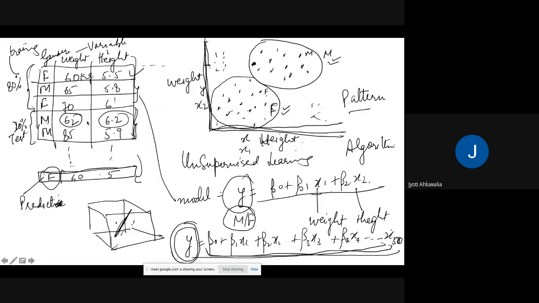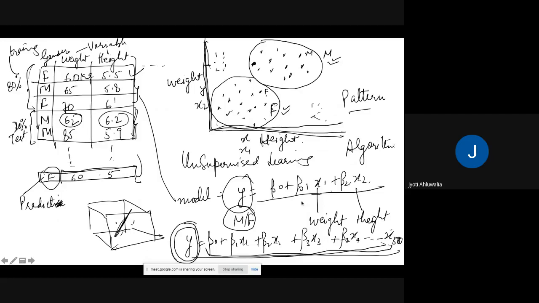Now after I've made the model, using the remaining 20%, I can test my model, and you can ask me that a person with weight 82 and height 6.2, what is the probability that that person will be male or female? And this model will give us the probability whether the person will be male or female. Given the higher probability that the person will be a male, I will say that the model is saying it will be a male. So this becomes my supervised learning. In supervised learning, we divide into training and test stage. In unsupervised also, we can divide it into training and test and see how my patterns, how my segments are coming along.